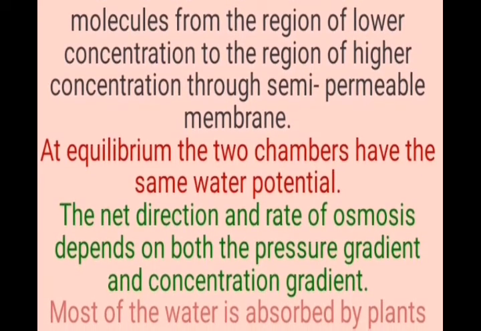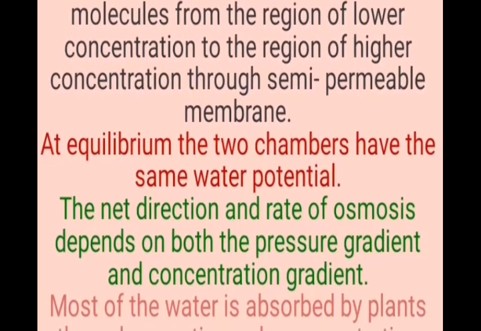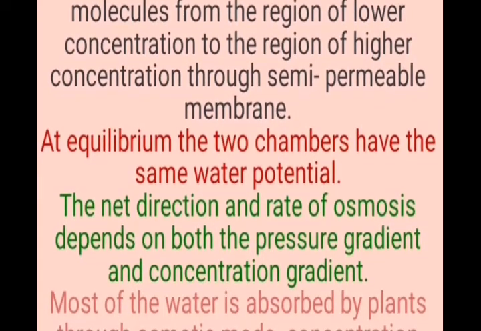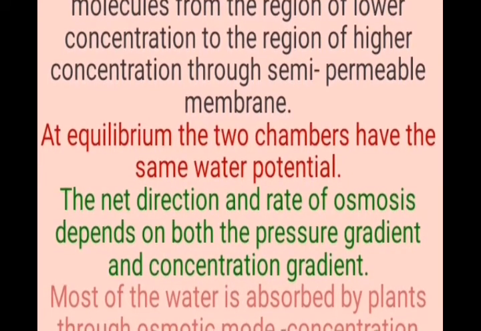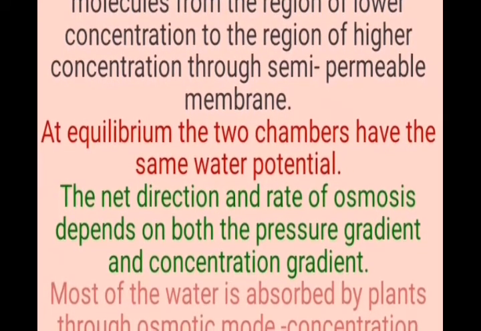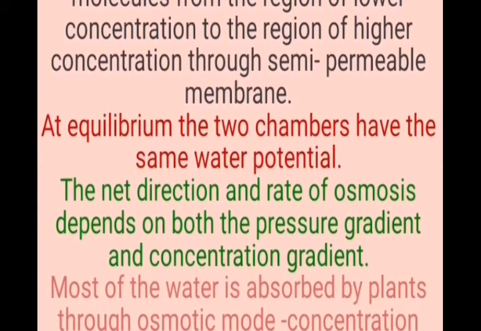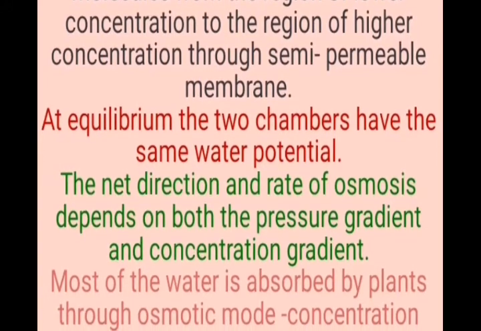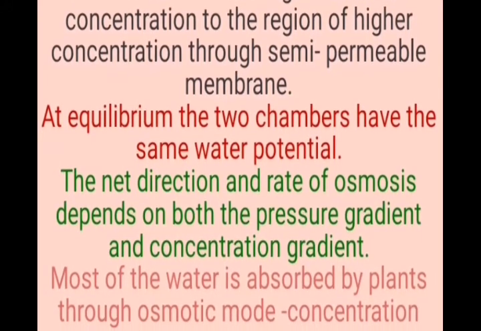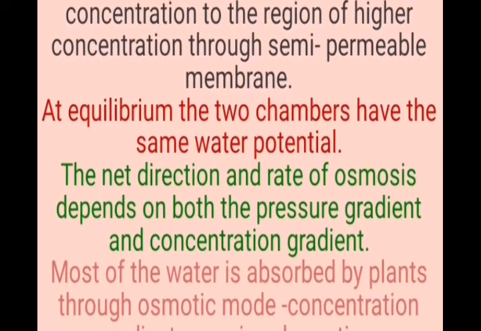We know that within plants, roots absorb water from soil through the osmotic mode, that is osmosis. That completely depends on the concentration gradient. Within the soil, water is high, meaning the solute concentration is low, and within the plant the solute concentration is high.